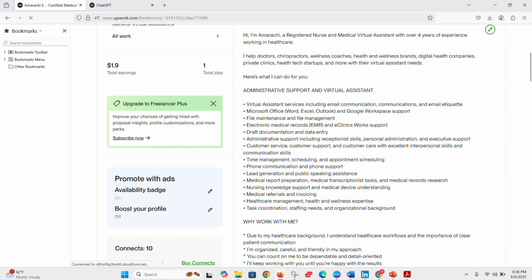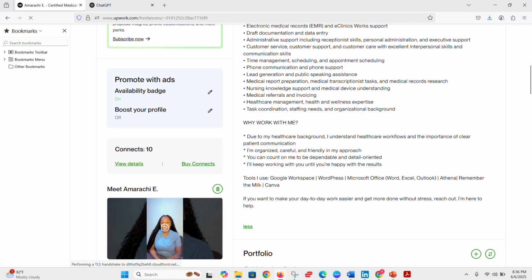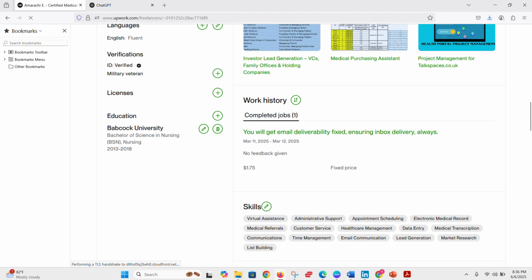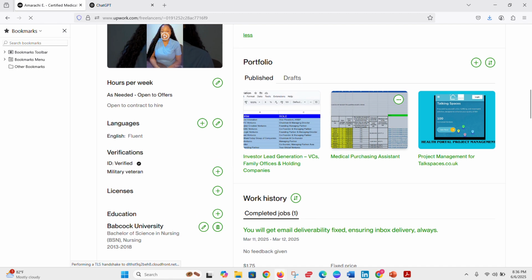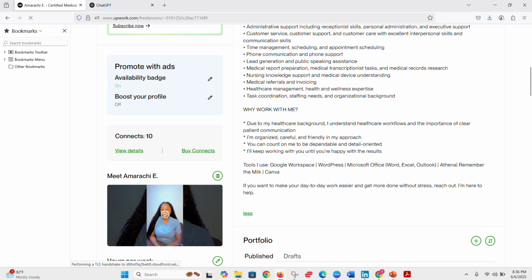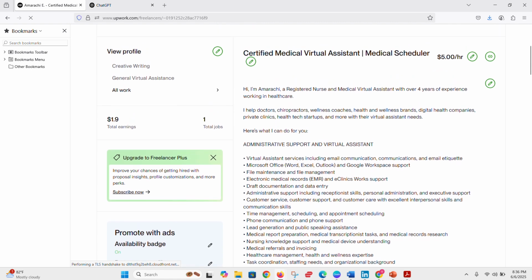You can see most of these things I copied and pasted, like administrative support and virtual assistant. You can see all of them, but you have to make it match with the bio, don't just copy and paste. Then you also come to the experience section. You also copy it and paste in that experience section.